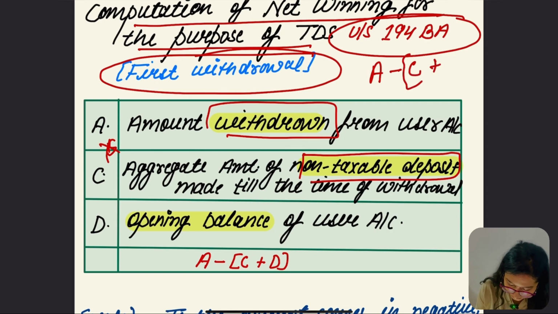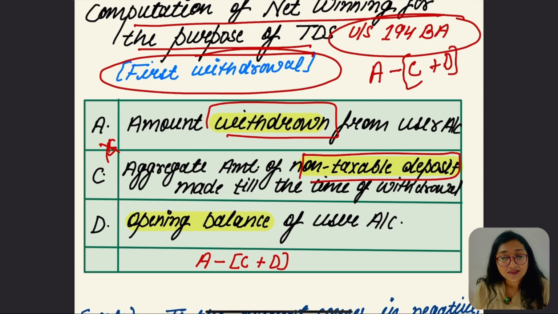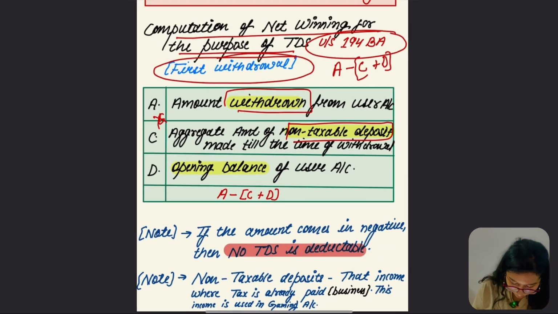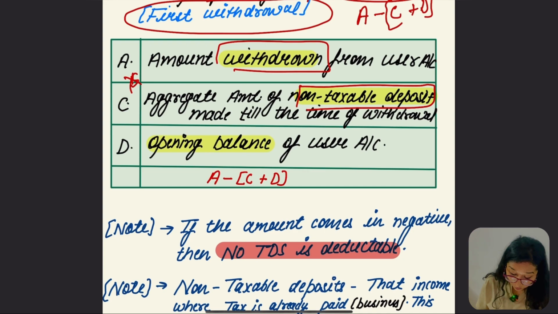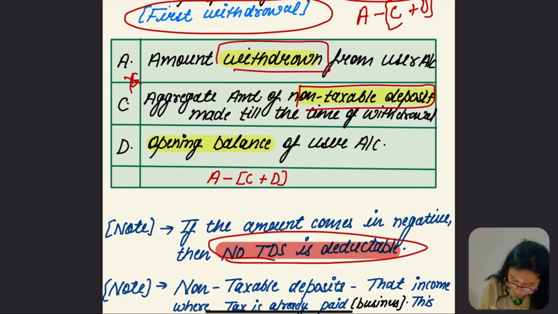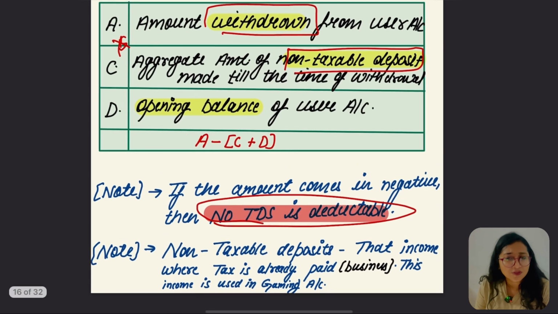Hope this point is clear to you. And D is the opening balance of the user account. Hope this point was also clear. So A minus the aggregate of C and D, which is to be deducted from A, gives us the first withdrawal. Hope this was clear. But what if my net winning comes out negative? In that case, no TDS is going to be deductible. Hope this point was also clear to you.